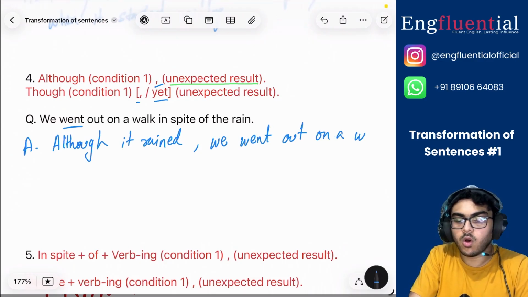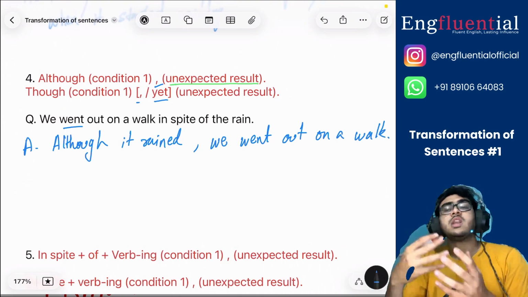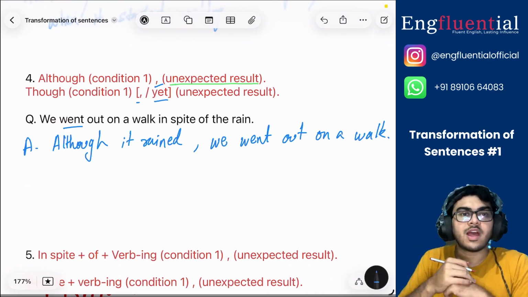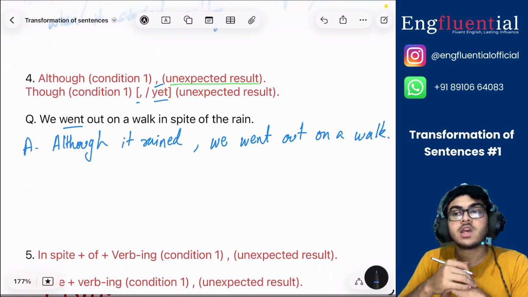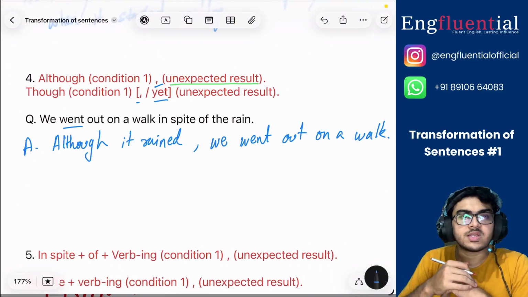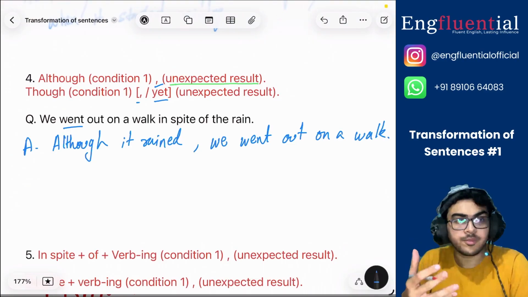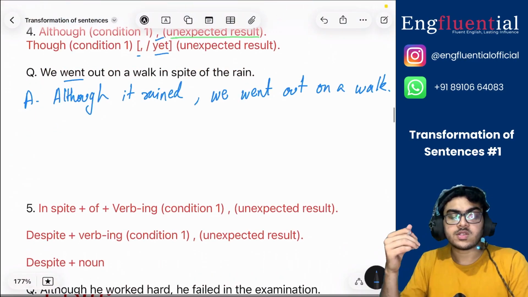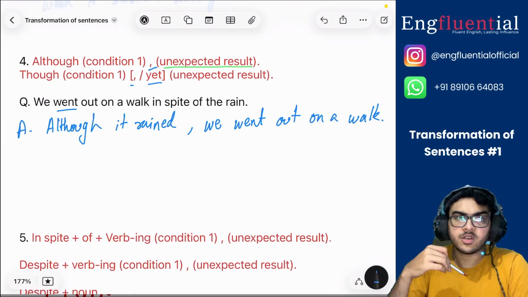So you see, if it is raining, then it's not expected that someone would go out and have a walk, right? People usually go out for a walk if it's very cold, if it's an otherwise bright and sunny day, if it's in the morning. But people would avoid going for a walk if it's raining, right? So that is why it's important that you only use although to show an unexpected result.